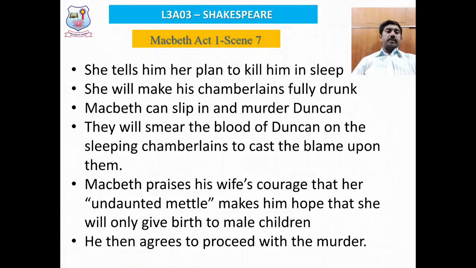So in scene 7, it continues. She reveals her plan to kill Duncan in sleep. She plans to make the attendants, the chamberlains of the king, fully drunk with wine. She will feed them excessively with wine and they will become unconscious. Macbeth can easily slip into his room and murder King Duncan. After murdering him, Macbeth can smear the blood of Duncan on the sleeping chamberlains, so that if someone comes and notices, the blame can be easily put on the chamberlains, that they have accidentally, in a drunken mood, murdered the king themselves.